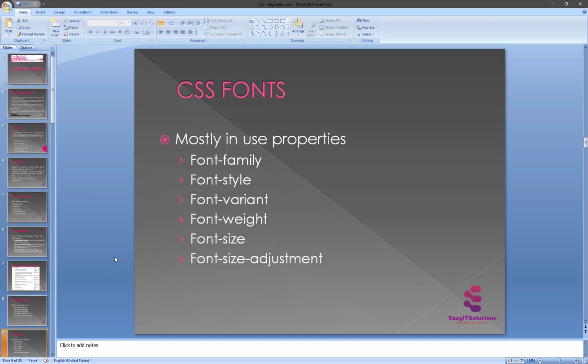So now we are seeing the topic of fonts. In this tutorial, in this chapter, we teach you how to set the font of the content available in an HTML element. You can set the following font properties of an element, the most commonly used ones: font family, font style, font variant, font weight, font size, and font size adjustment.